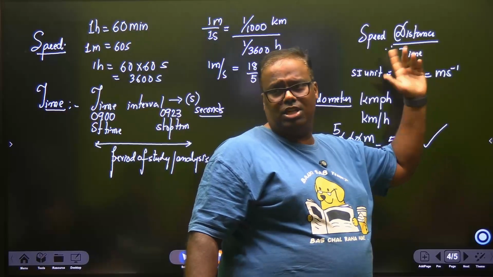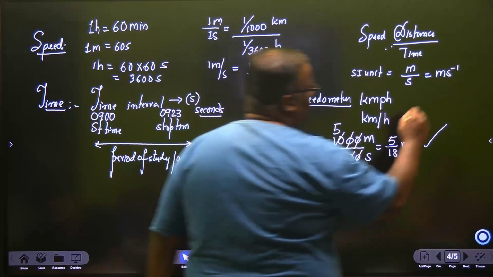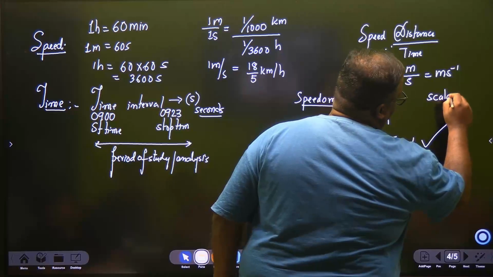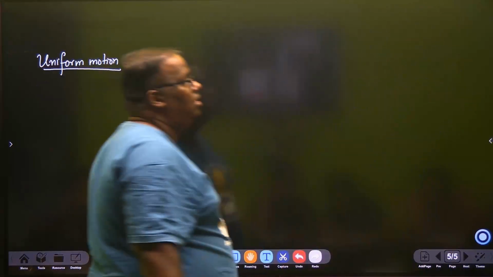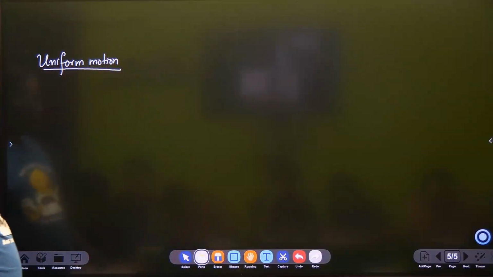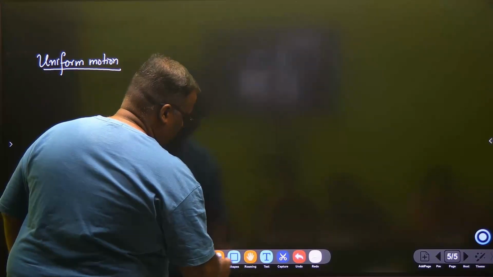Parent is scalar, so child will be scalar. Now let's see what is uniform motion.